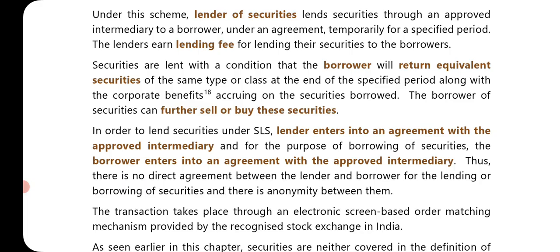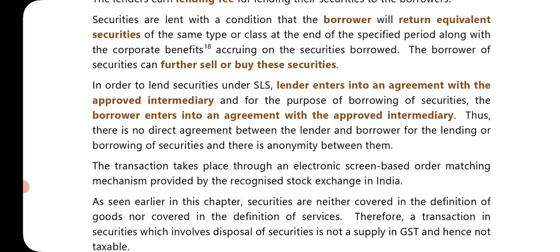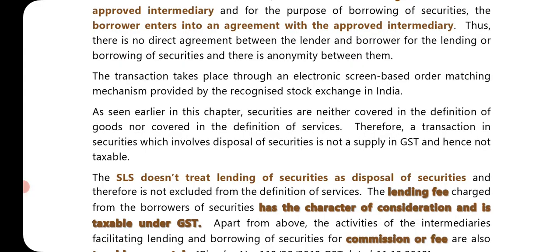The borrower of securities can further sell or buy these securities. In order to lend securities under SLS, the lender enters into an agreement with the approved intermediary, and for the purpose of borrowing securities, the borrower enters into an agreement with the approved intermediary. Thus, there is no direct agreement between the lender and the borrower for the lending or borrowing of securities, and there is anonymity between them. The transaction takes place through an electronic screen-based order matching mechanism provided by the recognized stock exchange in India.